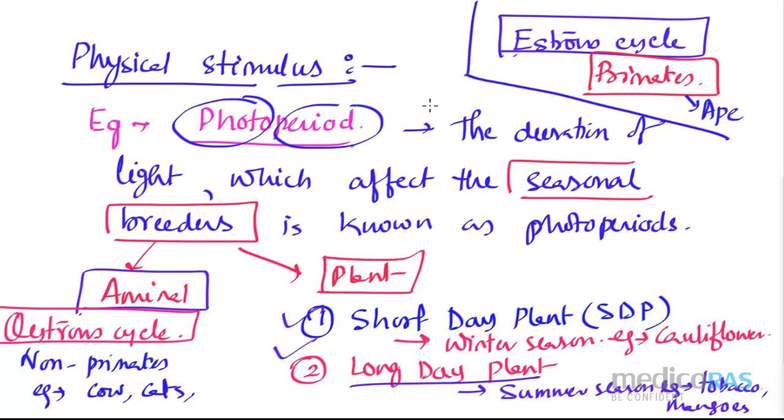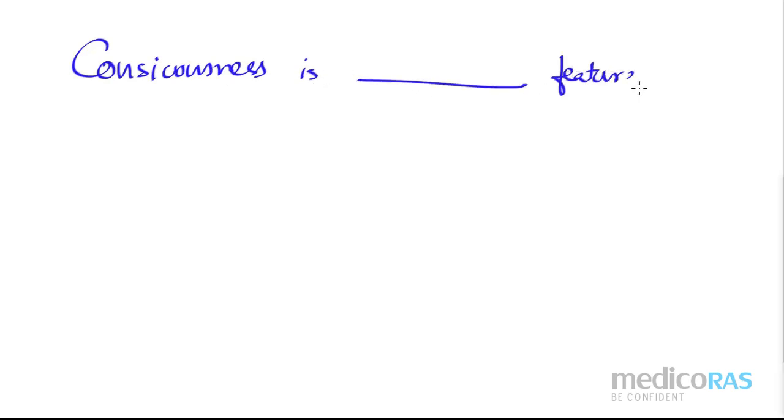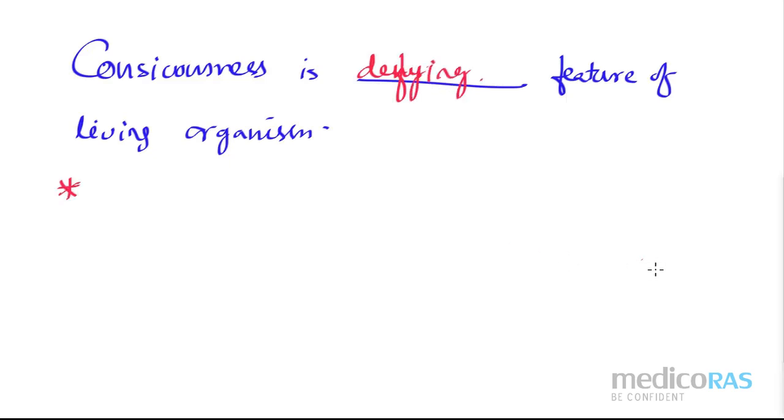So the last point that we need to write: consciousness is a dash feature of living organisms. Who is going to tell this answer? Defining. So if we are living, we must have that consciousness. But for human beings, it is very, very controversial.